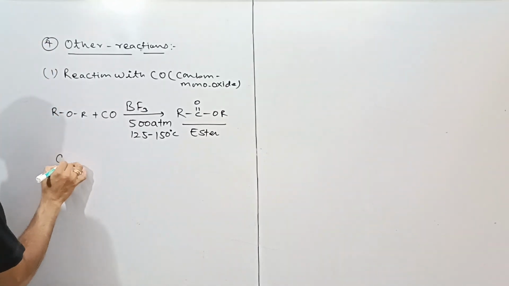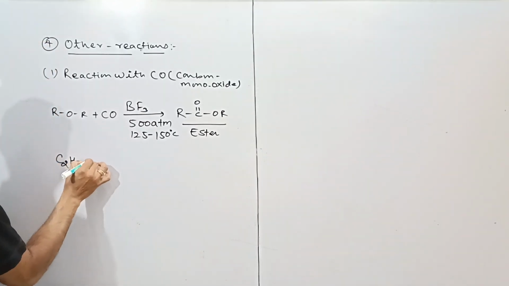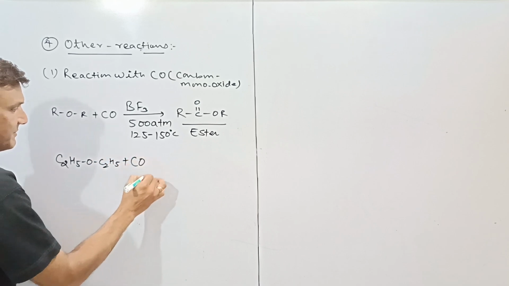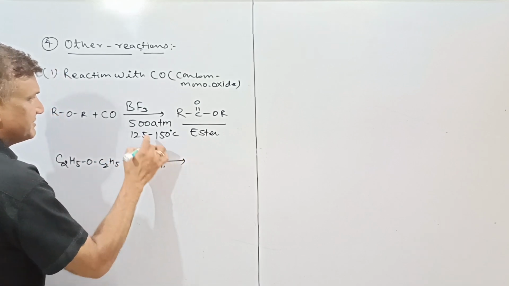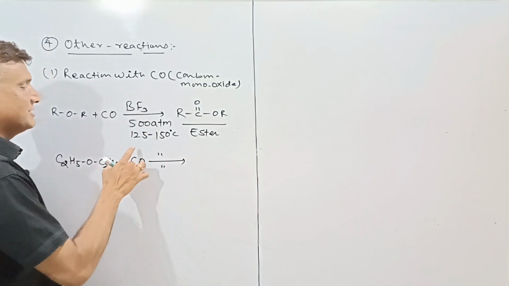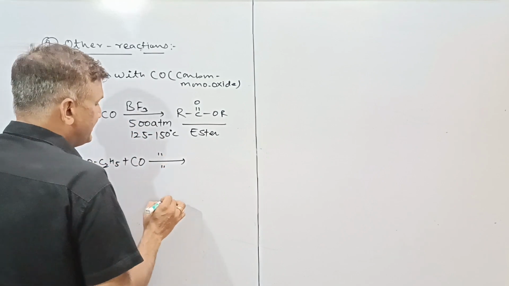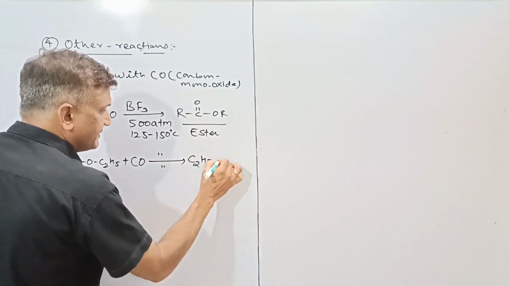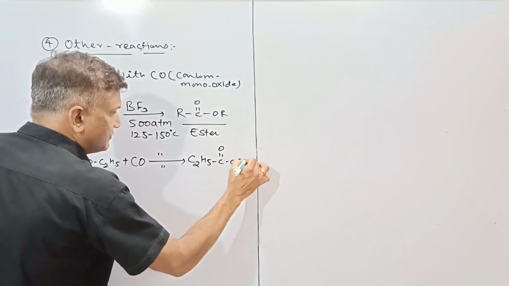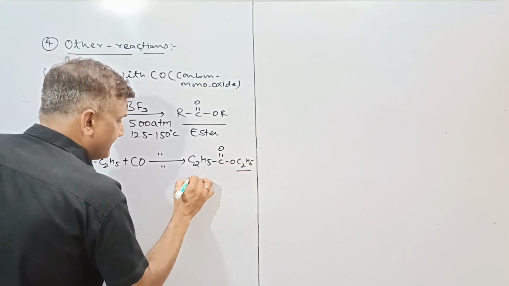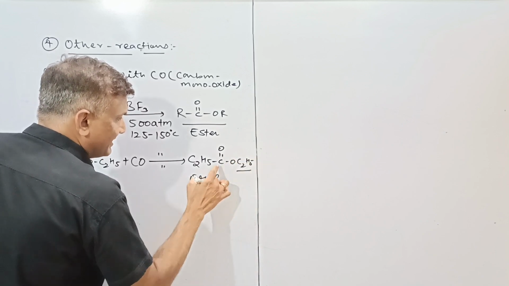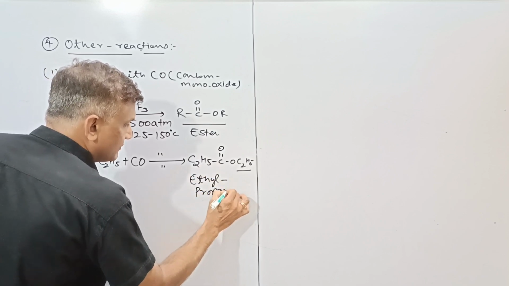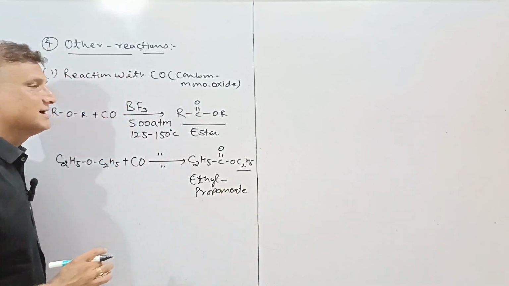If we take it as a compound, then we can take, according to our topic, C2H5OC2H5. This is carbon monoxide. Under similar conditions, BF3, 500 atm pressure and 125 to 150 degrees Celsius temperature, here will be formation of C2H5COOC2H5. This is ethyl, and here there are 3 carbon atoms, that is called propanoate, which will be the ester.